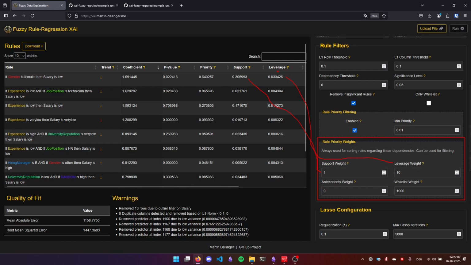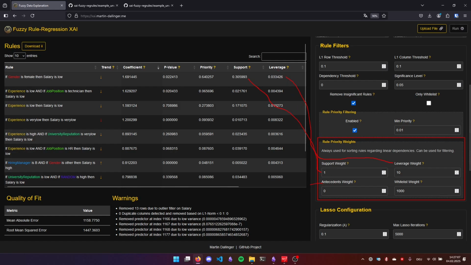So for example, in a supermarket, if 30% of the men, let's say, buy diapers and beer, and 30% of the men in general buy beer without looking at diapers, then it's no knowledge gained. The diapers is not the useful information. The leverage would be 0, but the support would still be 30%. So this is a measure of surprisingness of a rule. The diapers beer rule is not surprising anymore in comparison.